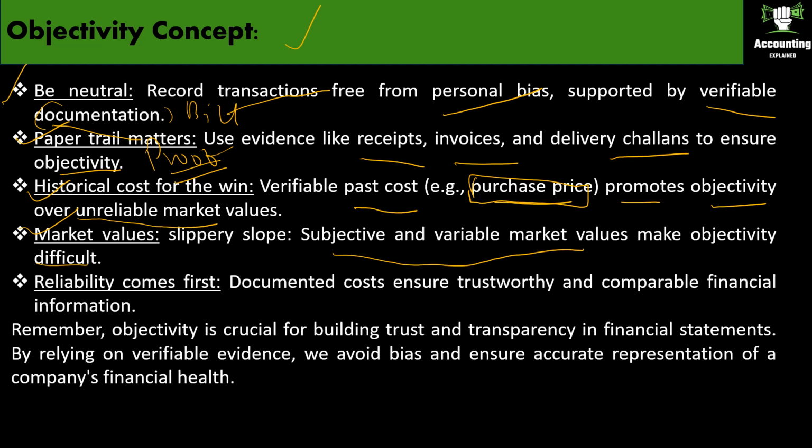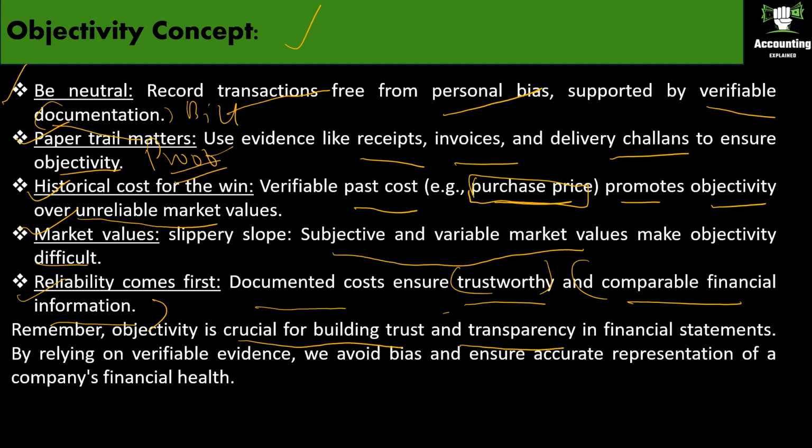Okay. Reliability comes first. Documented cost ensures trustworthy and comparable financial information. If you have the documents for any purchase you have made, the expense becomes trustworthy because of the documents available, and it can also be compared. So objectivity is crucial for building trust and transparency.